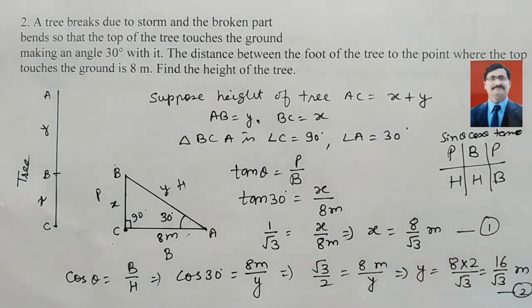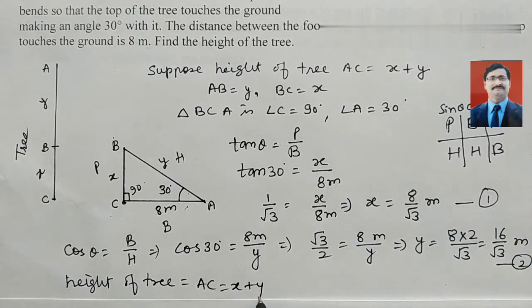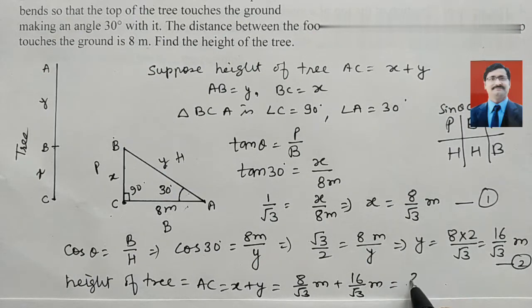Now we have to find the height of the tree, and the height of the tree we know already, that is AC. AC equals x plus y. Here x is 8 upon root 3 meter plus y, which is 16 upon root 3 meter. Now we add 8 and 16, we get 24 upon root 3 meter.